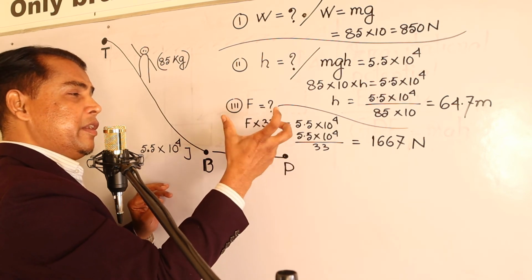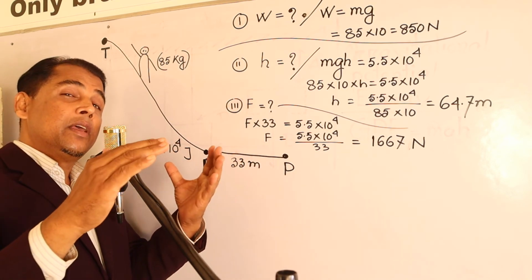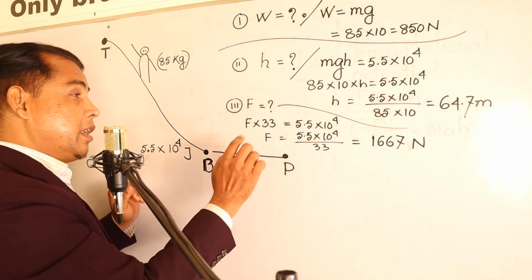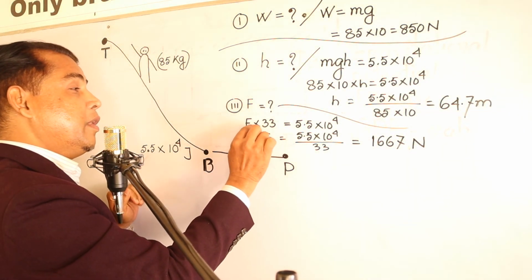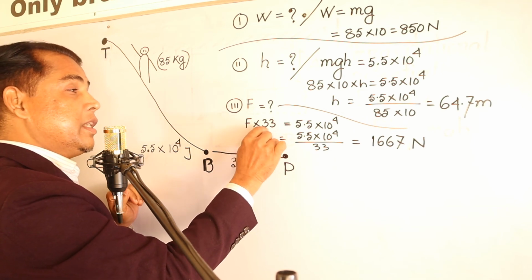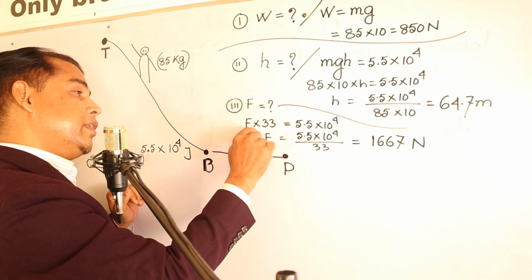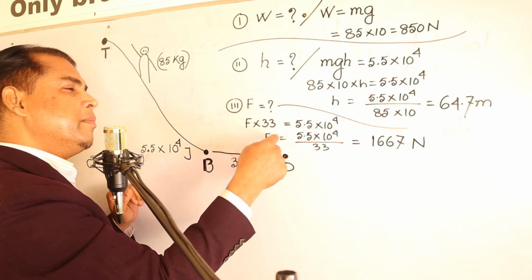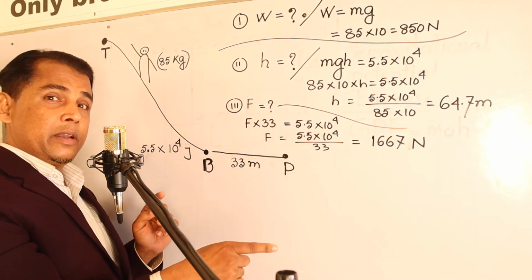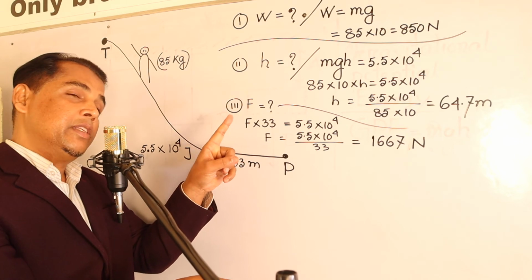So the formula will be this. From here, devising means setting up the information. Using the two formulas here, F into D, force into distance, is equal to energy. This energy converted into this. So from here, the answer is 1667. But obviously, as this is the question of force, the unit is Newton.